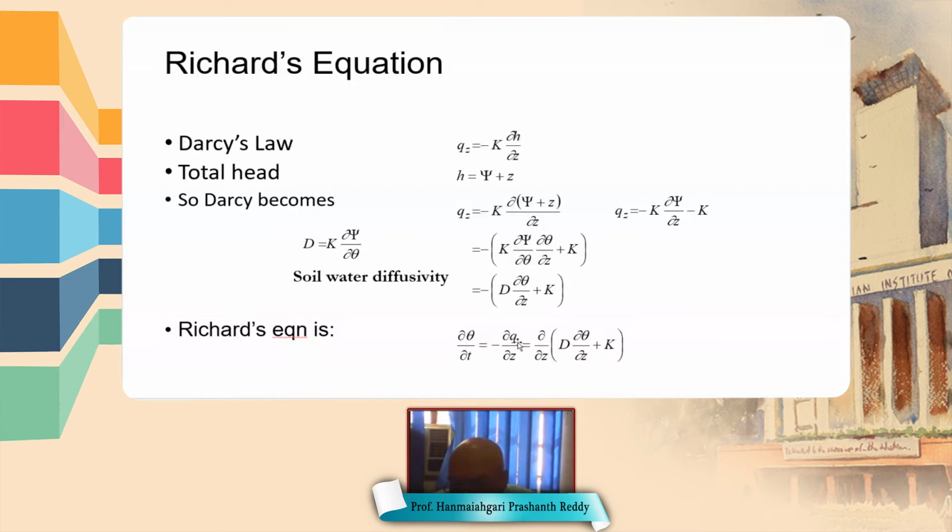Okay, but dou q by dou z is equal to minus dou theta by dou t. We got it from the continuity equation. So then we can write dou theta by dou t is equal to dou by dou z of D dou theta by dou z plus k. So that is called the Richards equation. This equation is very popular in water flow modeling in unsaturated soil.